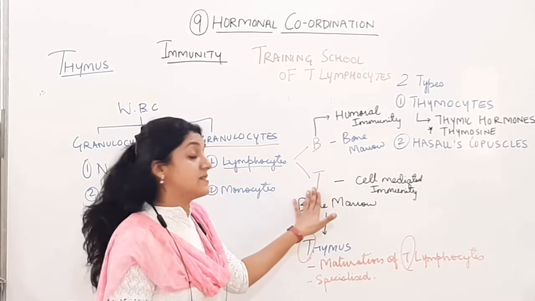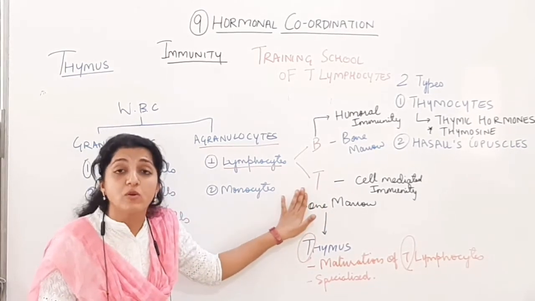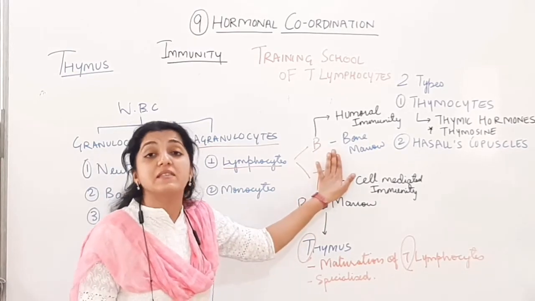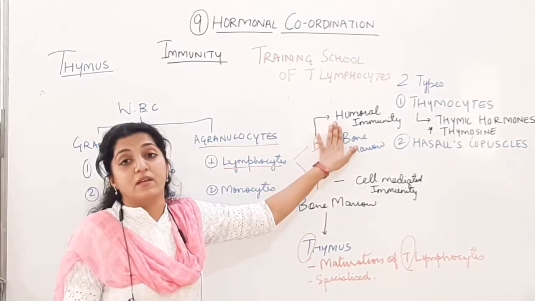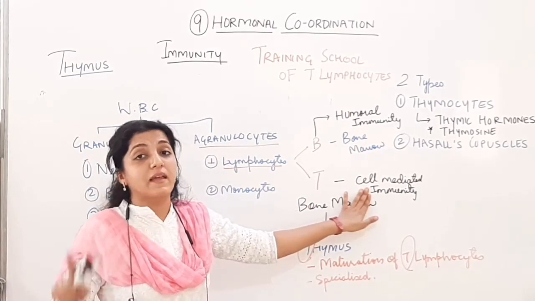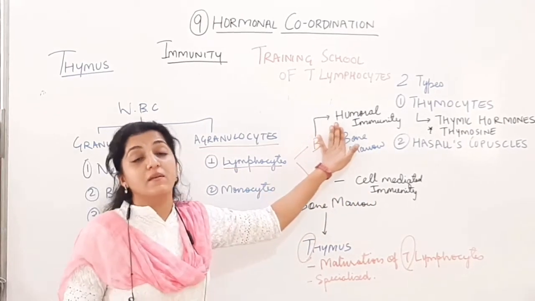But the T cells, ध्यान से सुनो, but the T cells will also promote production of antibodies by the B cells and will promote humoral immunity. So T lymphocytes cell-mediated immunity में काम करते हैं, this is correct, but they also help in humoral immunity.